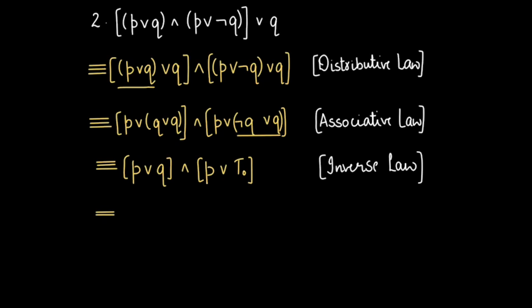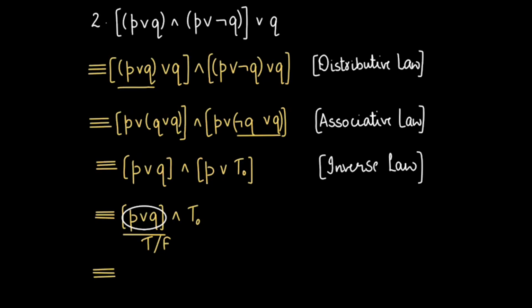Now, P or T naught, any statement with an OR operator with a true statement, it's always true. And hence I'll retain this as it is here. So I get it as P or Q and T naught. Now, how do I compute this? This depends on whether P or Q is true or false. If P or Q is true, then we get it as true itself, or the other way.